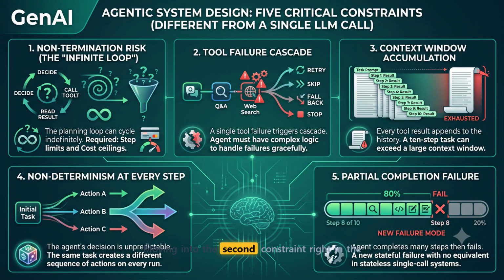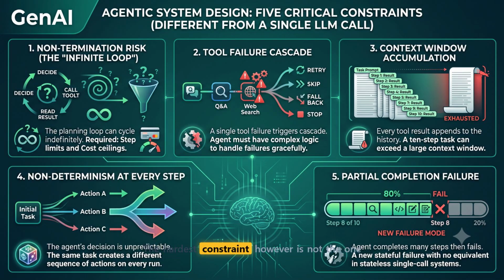Moving into the second constraint, right in the center top, we do not just have an LLM call that occasionally fails. We have a failure cascade. Look at the icons. One tool, like your web search, fails. Your agent cannot just exit with an error. It needs precise, baked-in logic to decide what to do next. Does it retry, skip that data source, fall back to a cached result, or must it gracefully stop the whole plan?